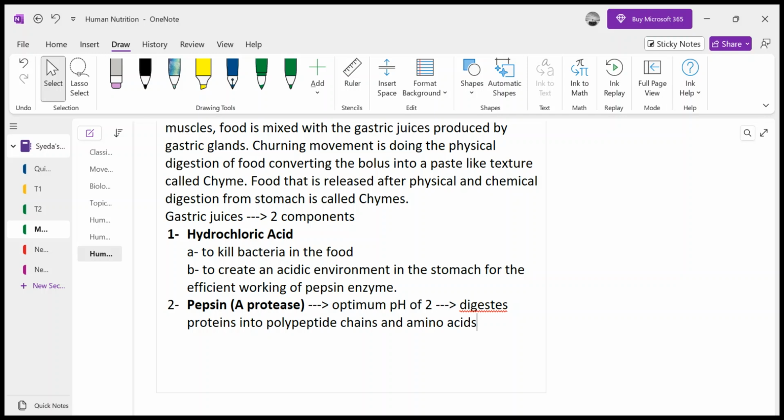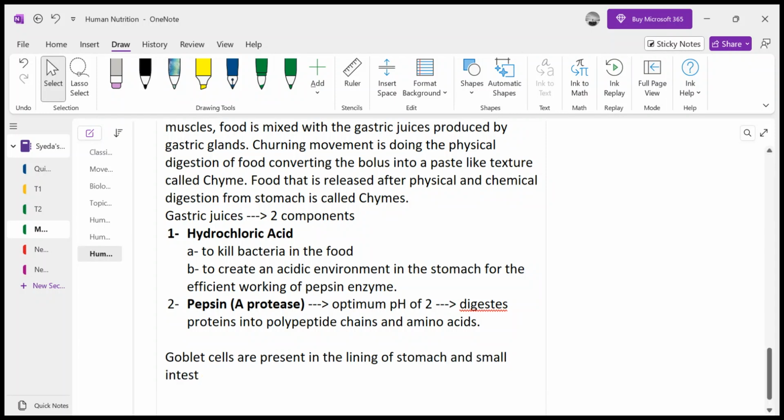So that's why food stays for a couple of hours in the stomach, and then it is released slowly into the small intestine, the first part of the small intestine, right? So here, physical digestion and chemical digestion are happening. Now, one of the things I want to discuss is goblet cells, which you need to remember. These goblet cells are present in the lining of the stomach and small intestine.